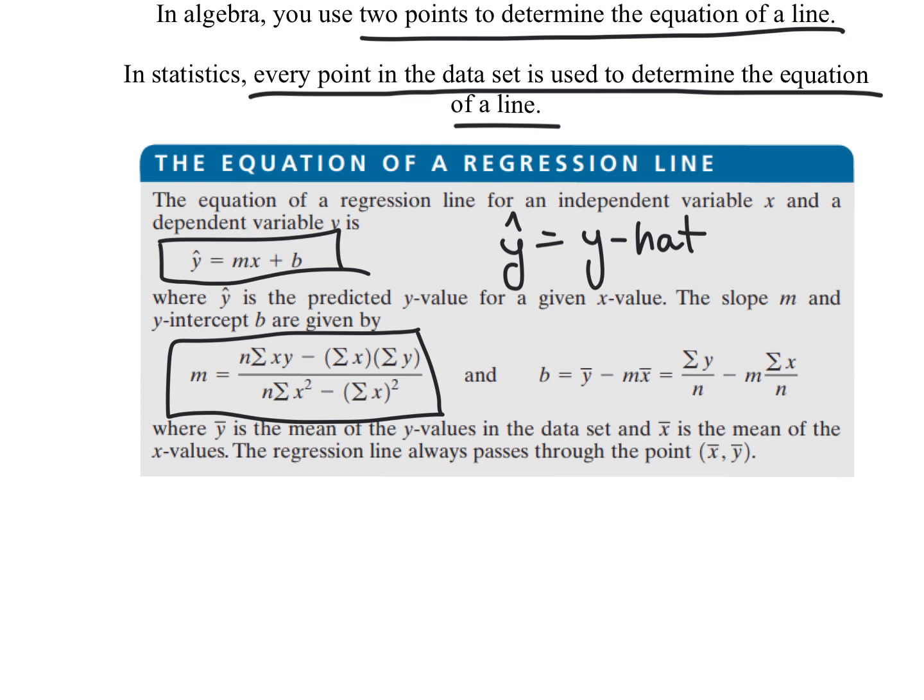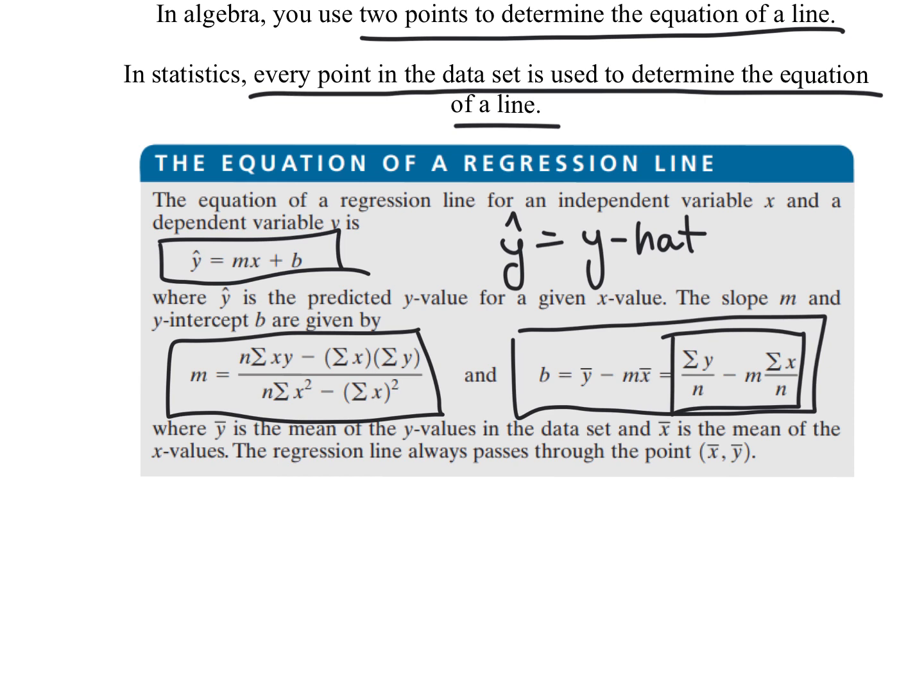It's pretty much the same formula that we did last time. And then we have our y value: y bar minus m times x bar, and then they have it broken down even further. So the sum of the y over n minus the slope times the sum of the x over n.